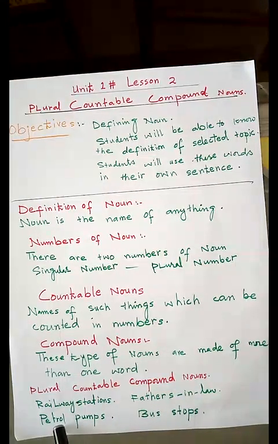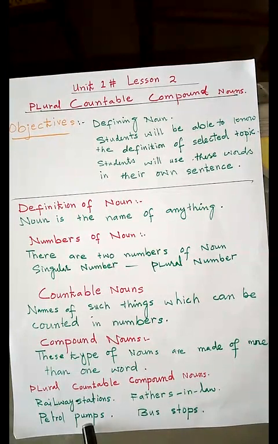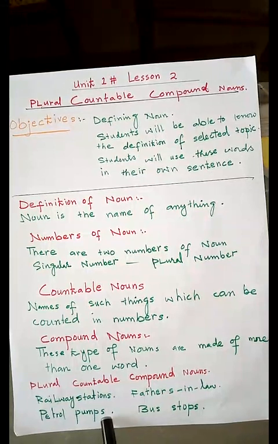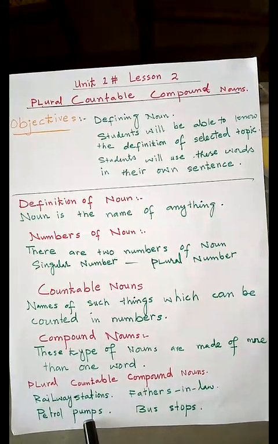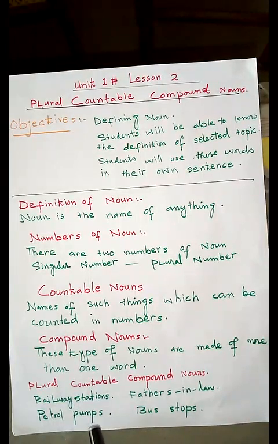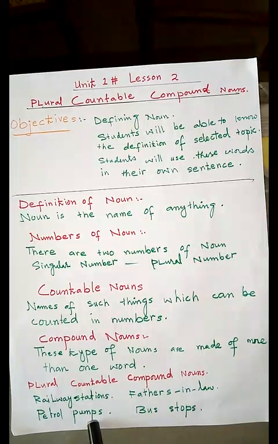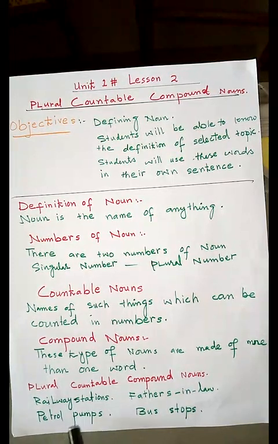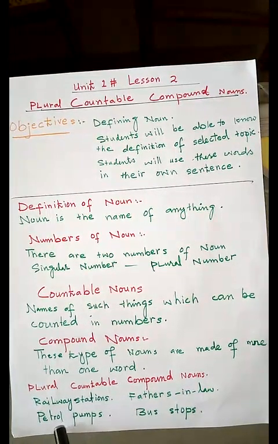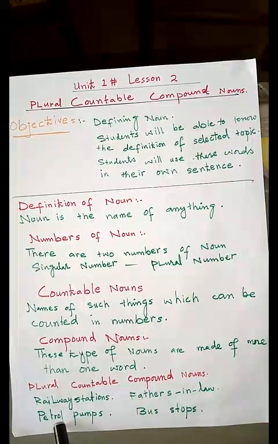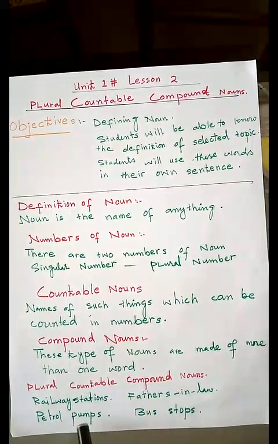Number 2, petrol pumps. It is the plural form of petrol pump. If you remove the s from the plural, it will become the singular form, petrol pump. This example of noun is made of more than one word, petrol pumps.